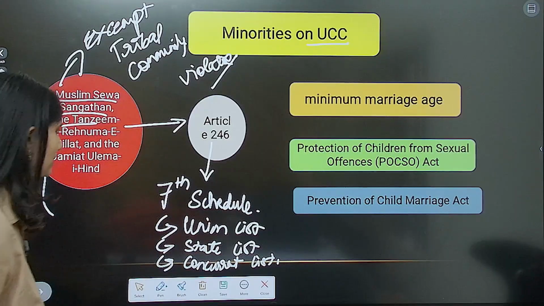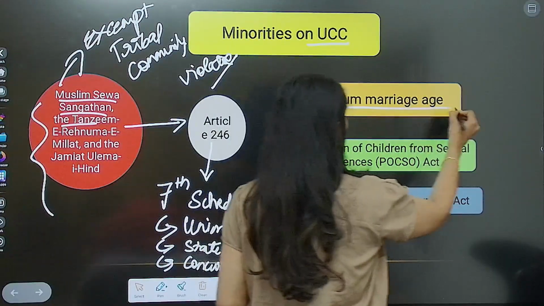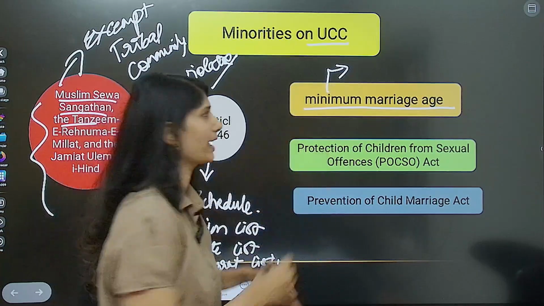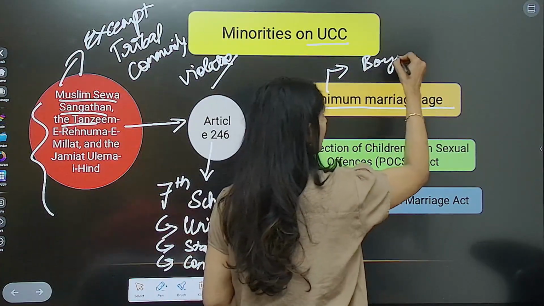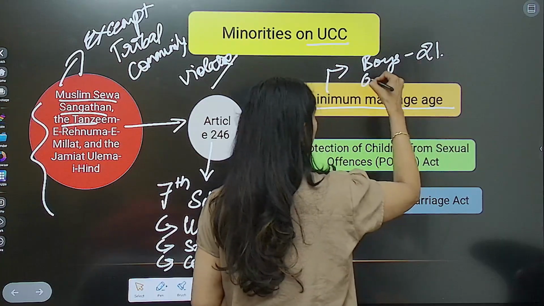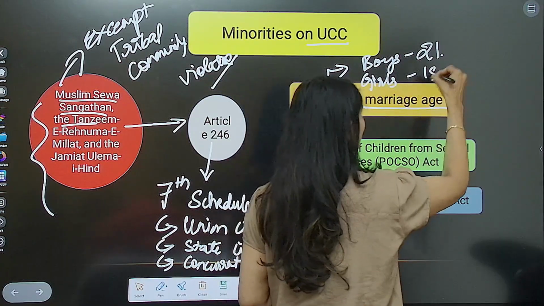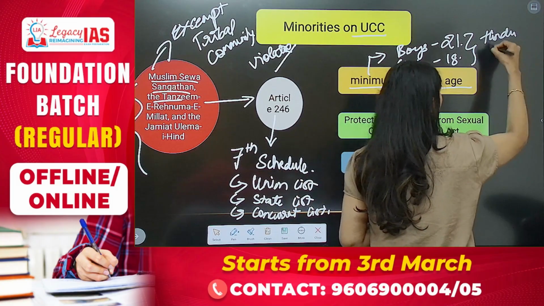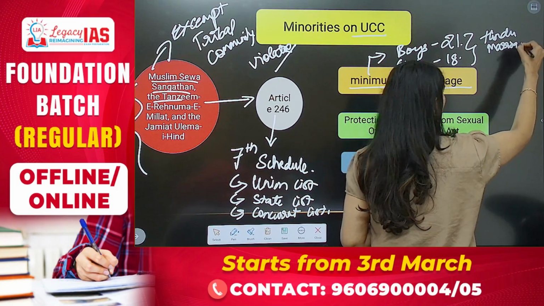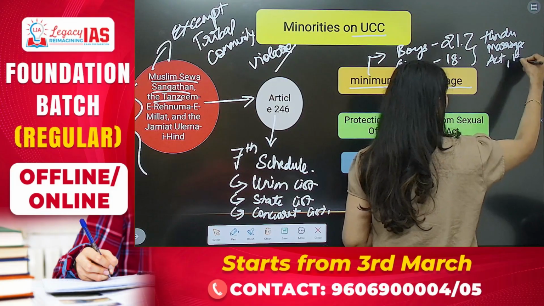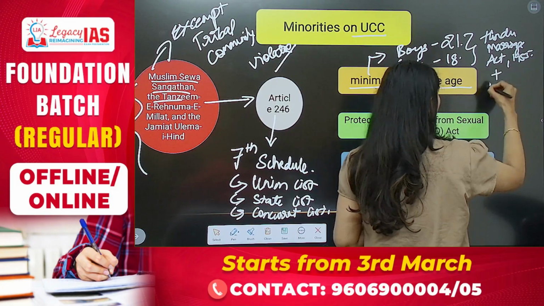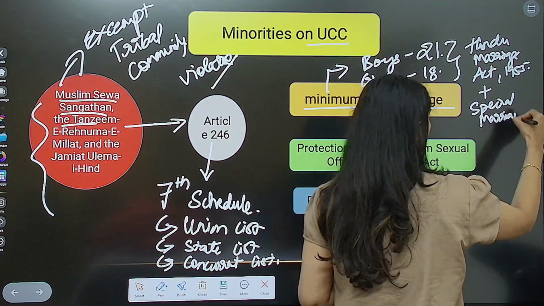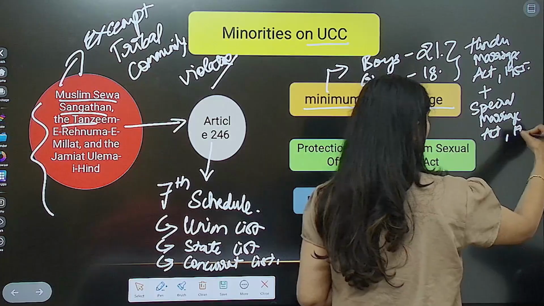There are many provisions in this which are against our religion, is what they are claiming. What are those? For example, minimum marriage age. According to the Uniform Civil Code, the marriageable age is 21 for guys and 18 for girls. This is in line with the Hindu Marriage Act of 1955 and Special Marriages Act of 1954.